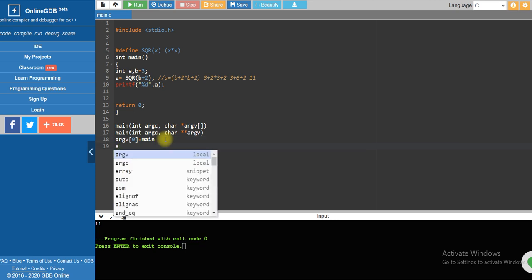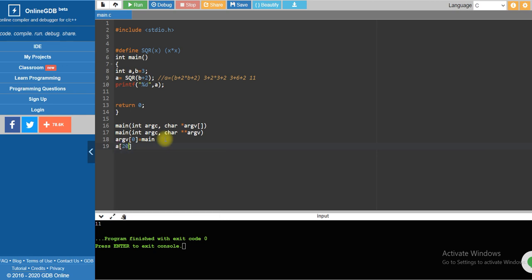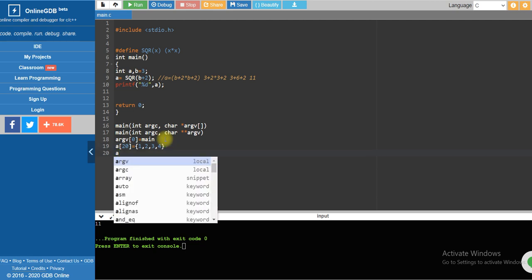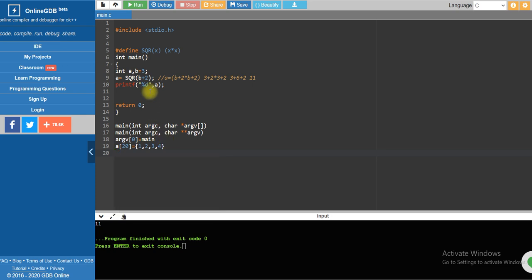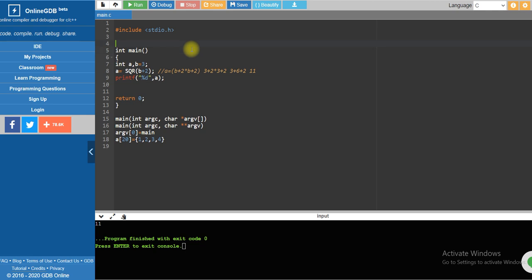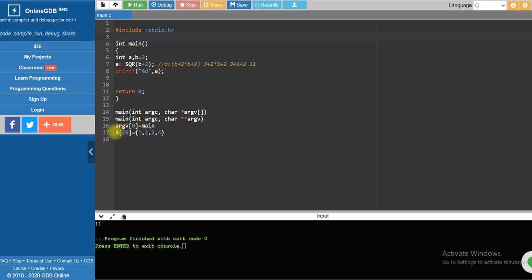Okay, let me consider an array a of 20, a of 20 equal to 1 2 3 4. So if we write print a, we will get what? We will get a value. I hope if I execute it, you will get more clarity on it.